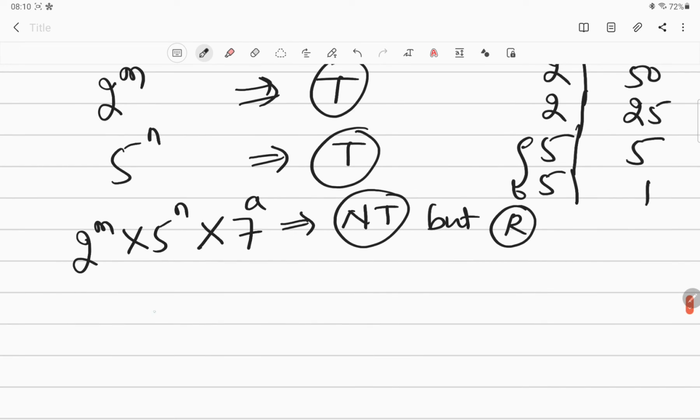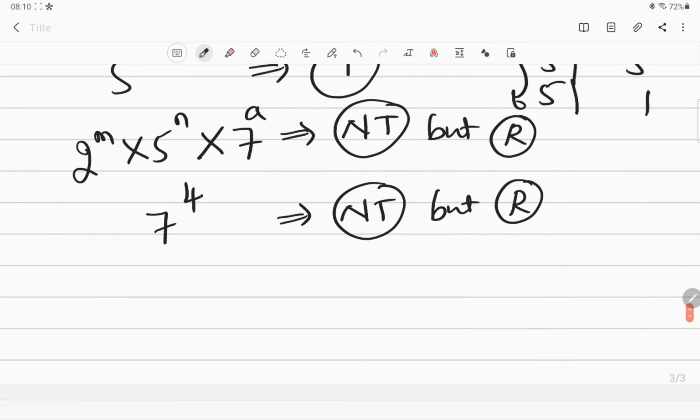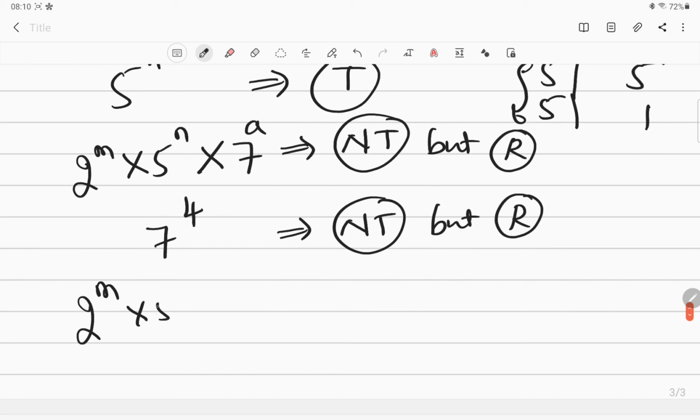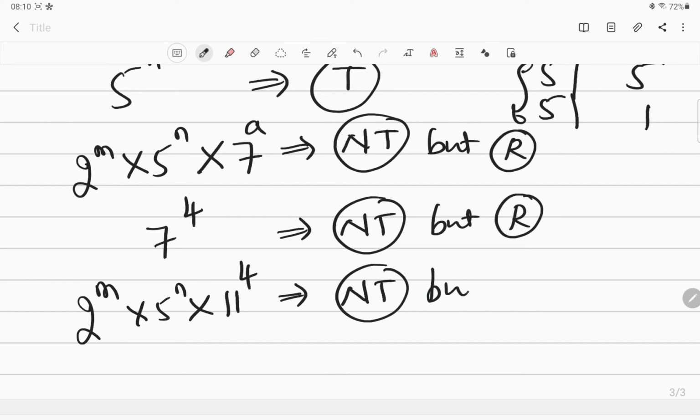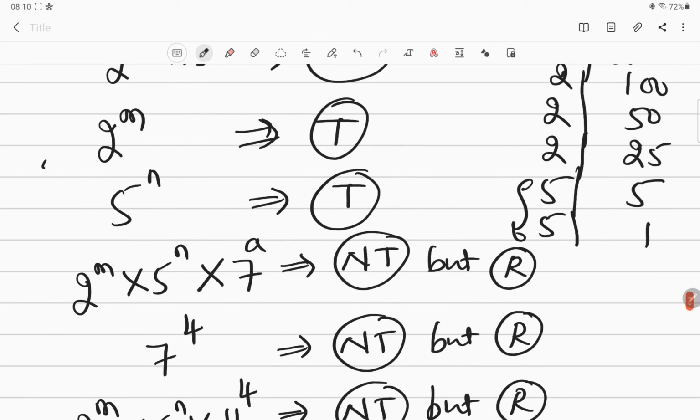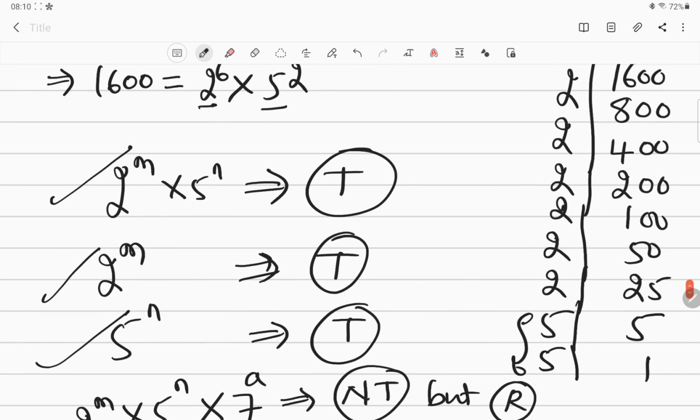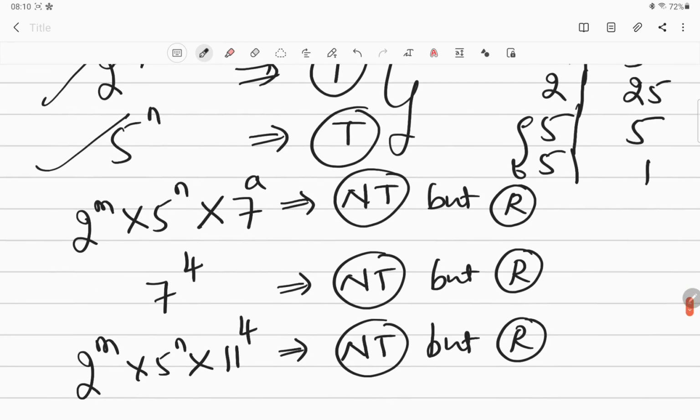All right, if something is like, for example, let us take it as 7 to the power 4, if it is coming means it is non-terminating but repeating. If something is like 2 to the power m into 5 to the power n into, let us take 11 to the power 4, so then it is going to be non-terminating but repeating. Either 2 should be there or 5 should be there or both should be there, then it is going to be terminating. If anything other than that, then it is going to be non-terminating but repeating. I have repeated this concept many times so that it gets into your mind.